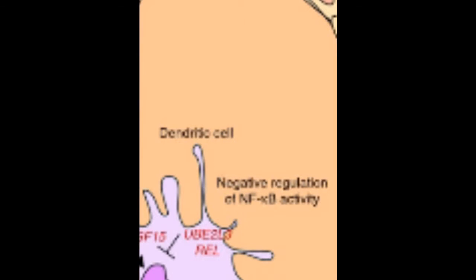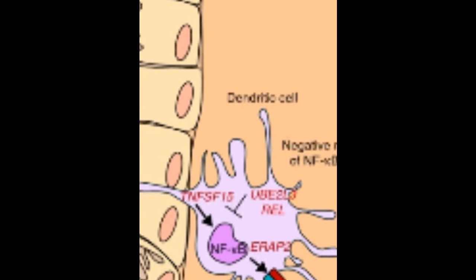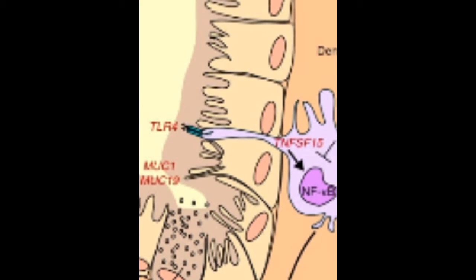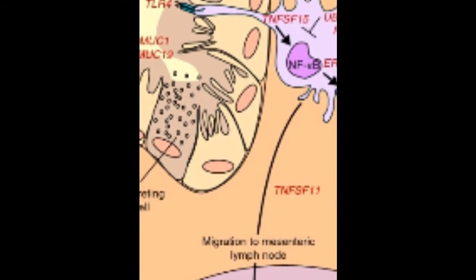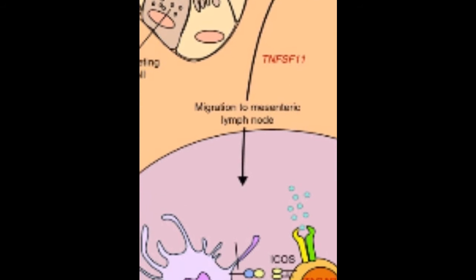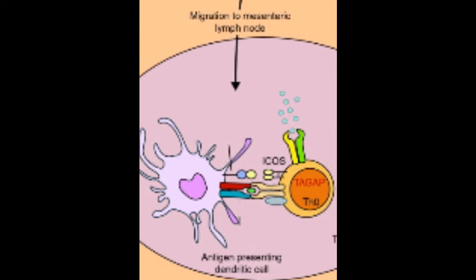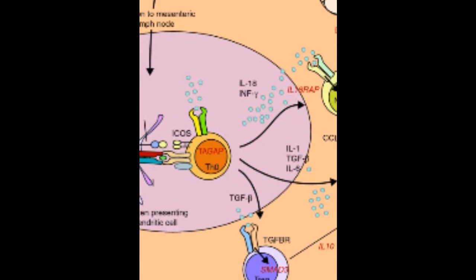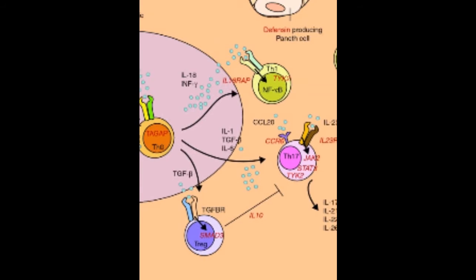Dendritic cells sample the gut microbiota. When bacteria come into contact with TLR4 on dendritic cells, the activated dendritic cell will travel to the mesenteric lymph nodes. Here, they will stimulate naive T cells to differentiate into effector T cell subtypes depending on the cytokines that are present.